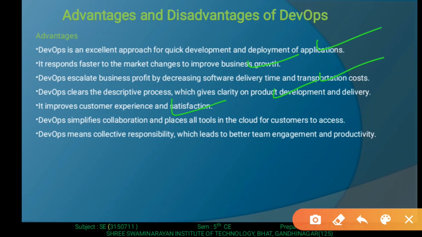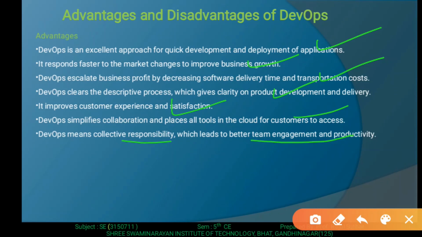Then DevOps simplifies collaboration and places all the tools in the cloud for customers to access. DevOps also provides a dashboard for customer service, so the customer is also satisfied, and each and every activity is open or cloud based for all customers to access. Then DevOps means collective responsibility, which leads to better team engagement and productivity.